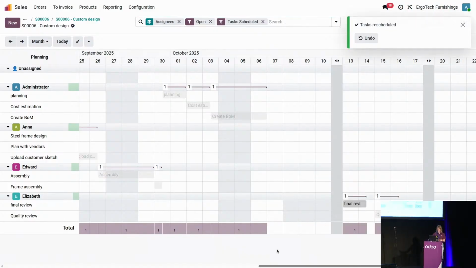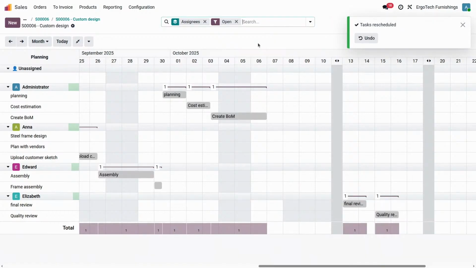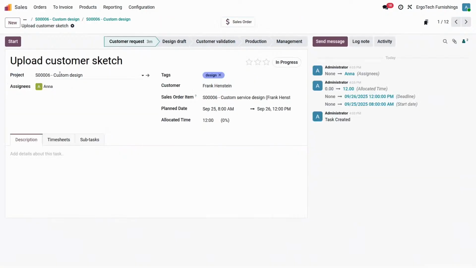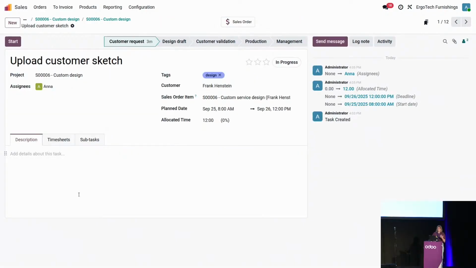Okay, I'm not ready with that. Everything is planned, and so every employee can check what are the different tasks and when it needs to be done. Let me go back into the Kanban overview in here, and let's go specifically into one of the tasks. Engineering to order requires a bit of change, adaptation on the moment itself because everything needs to be tailor-made, right? So it's sometimes hard to have a specific description that is created in advance for every task. And it's okay. You can add the description when needs to, you can add more info if needs to, or add every document when required.